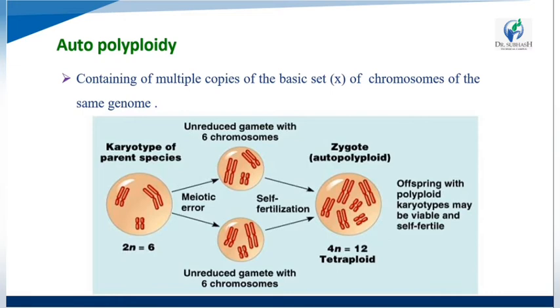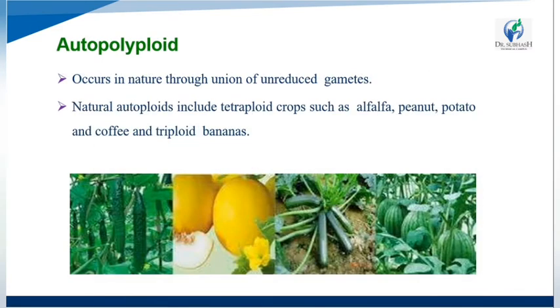Offspring with polyploid karyotypes may be viable and self-fertile. Autopolyploidy occurs in nature through the union of unreduced gametes.